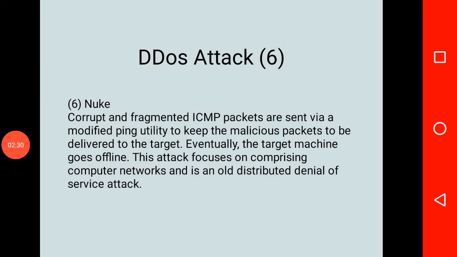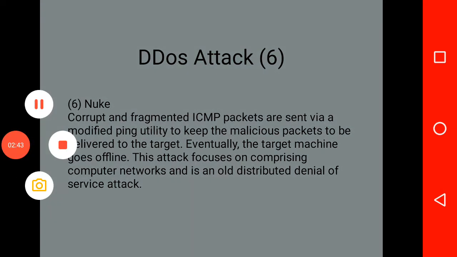Next is nuke attack, right? And here corrupt and fragmented ICMP packets are sent via a modified ping utility to keep malicious packets being delivered to the target, right? So because of which the target machine goes offline.